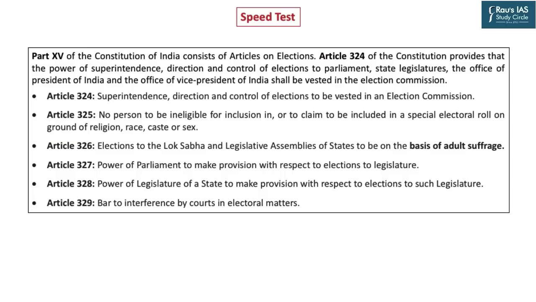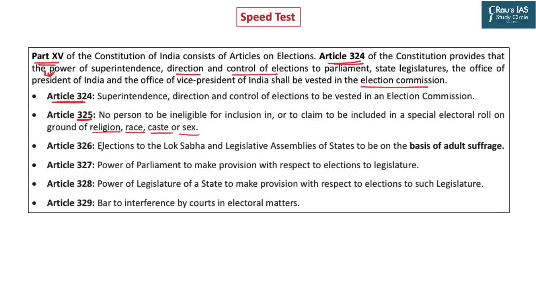The provisions of elections are contained in Part 15 of the Constitution. Article 324 of the Constitution provides for general superintendence, direction and control of elections to Parliament, state legislature, the office of President, Vice President, and all these are vested in the Election Commission. Article 324 gives unbridled power to the Election Commission to conduct elections in India concerning the office that we have talked about. Article 325 says that no person will be excluded from the electoral roll on the ground of religion, race, caste or sex.